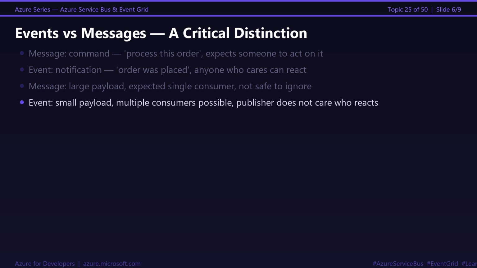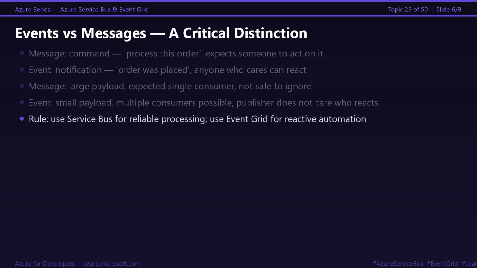Here is the practical rule. If you need guaranteed processing by exactly one consumer, Service Bus queue. If you need to notify multiple systems that something happened, Event Grid. If you need one publisher to reach multiple guaranteed consumers, Service Bus topic. Getting this distinction right saves you from over-engineering.